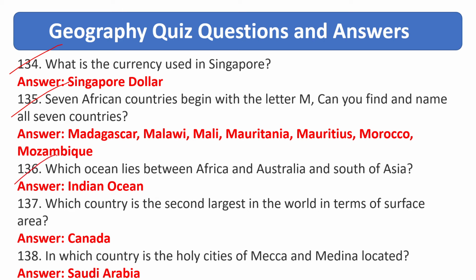Which one lies between Africa and Australia and south of Asia? Answer is Indian Ocean. Which country is the second largest in the world in terms of surface area? Answer is Canada. In which country are the holy cities of Mecca and Medina located? Answer is Saudi Arabia.